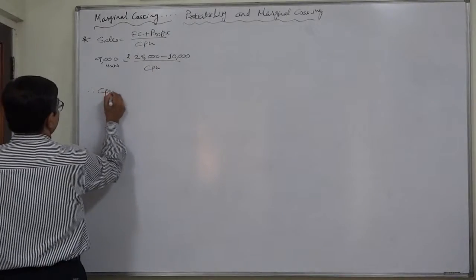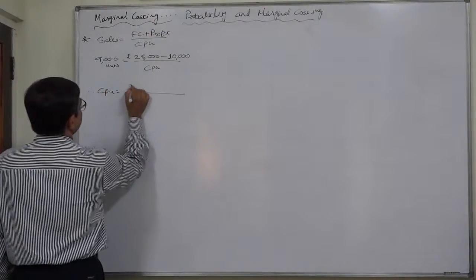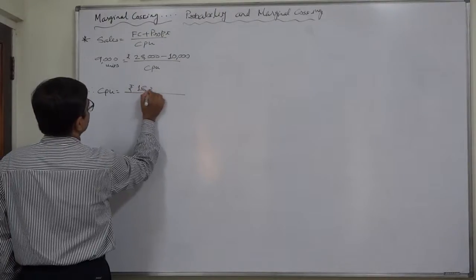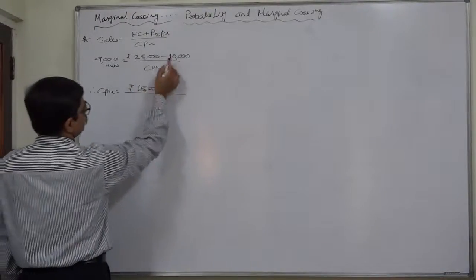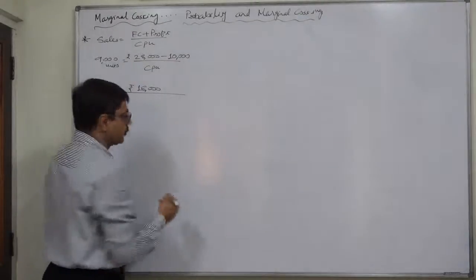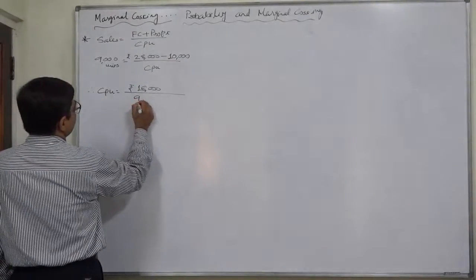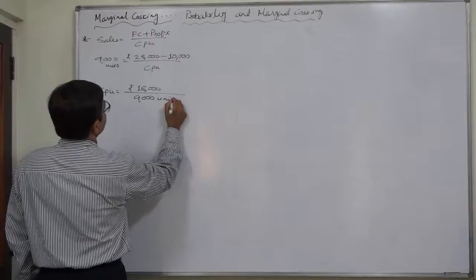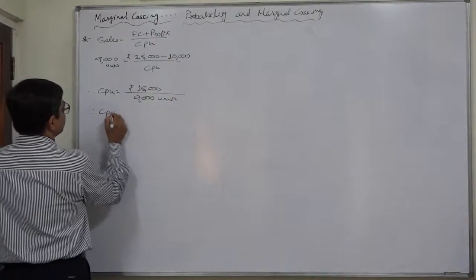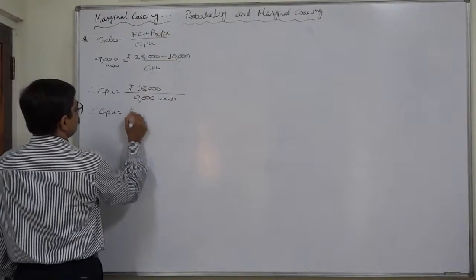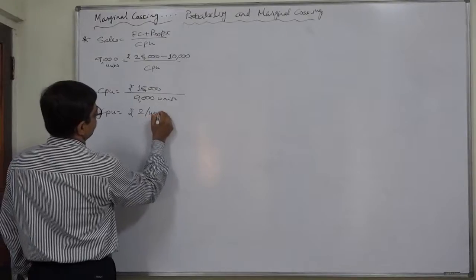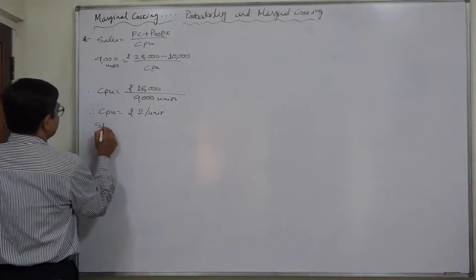So ultimately contribution equals rupees 18,000, that is total contribution, fixed cost minus loss instead of plus profit, on selling 9,000 units. So now we can say that in the last period the contribution was rupees 2 per unit.